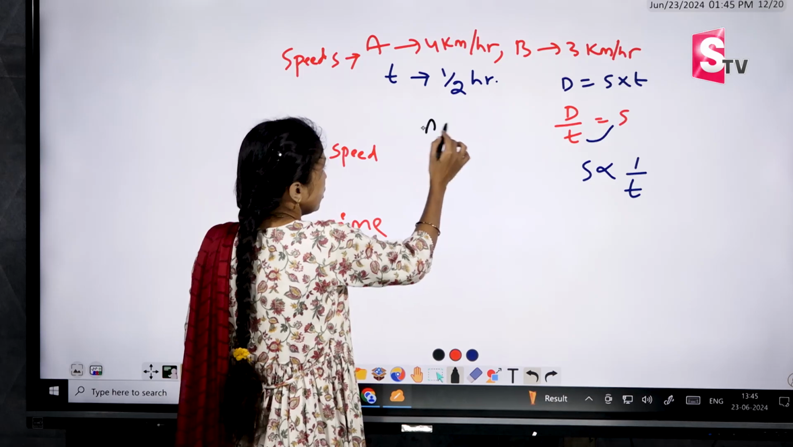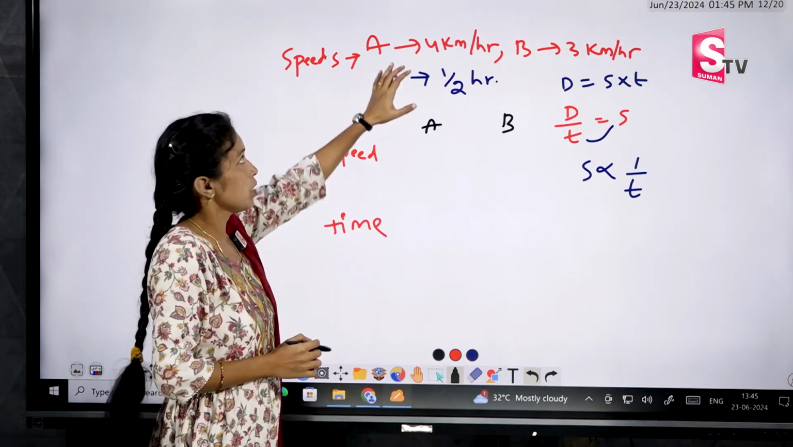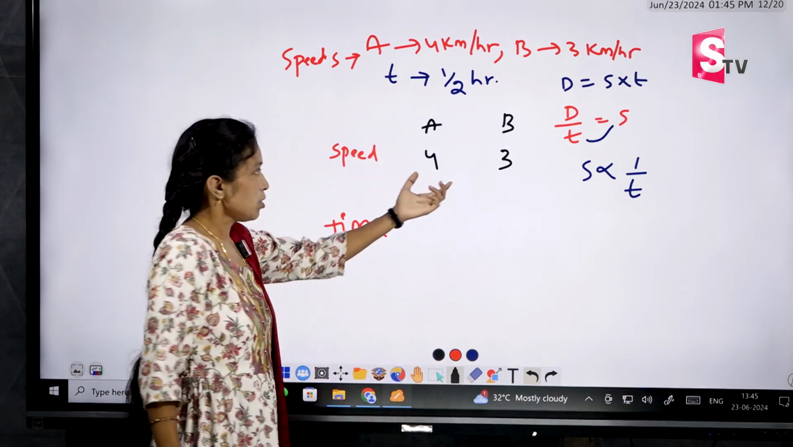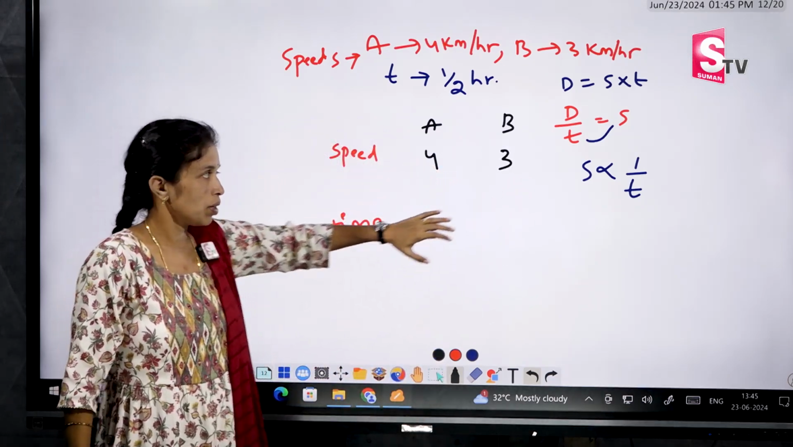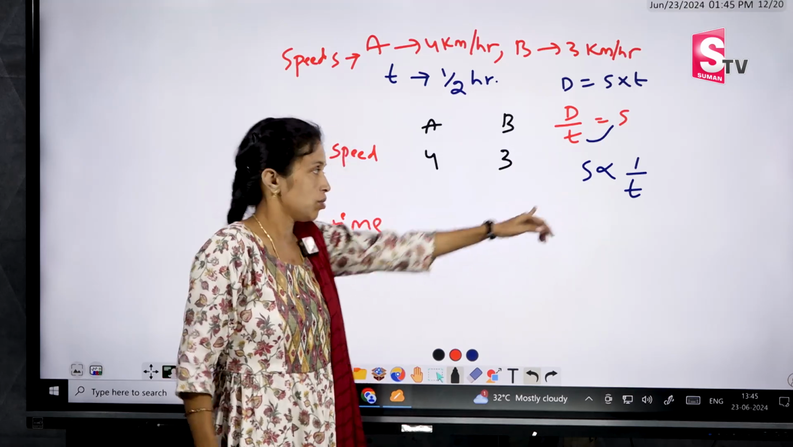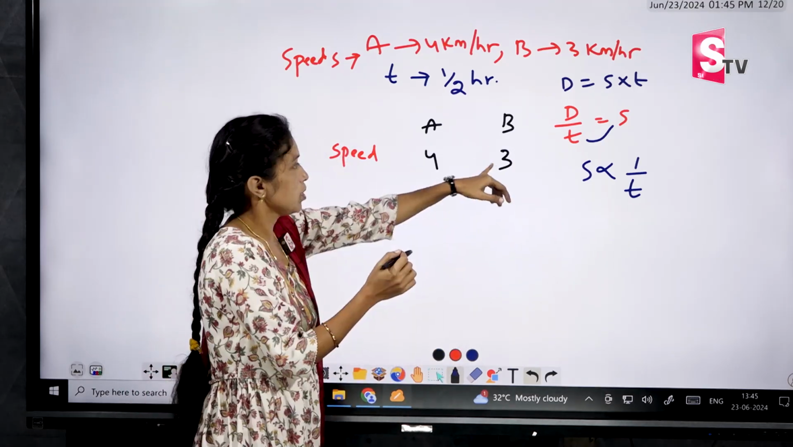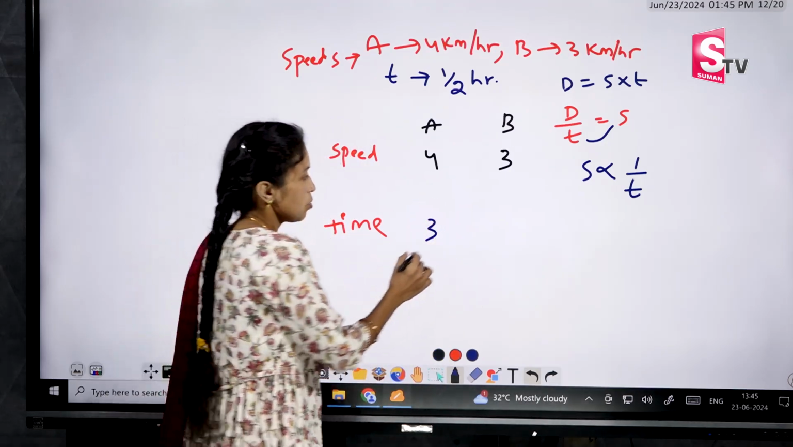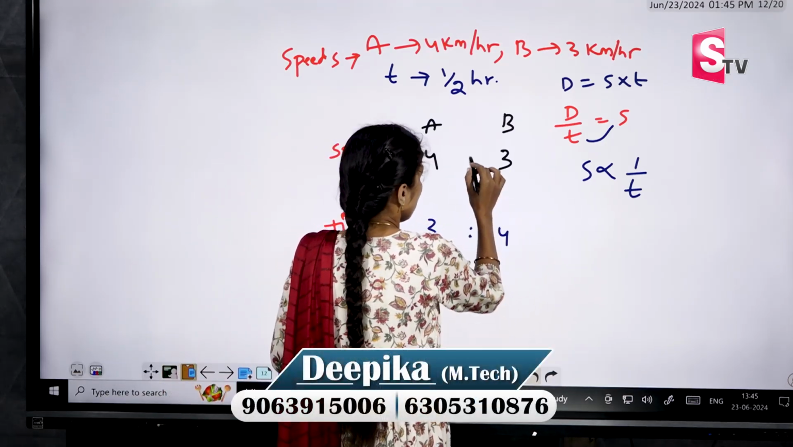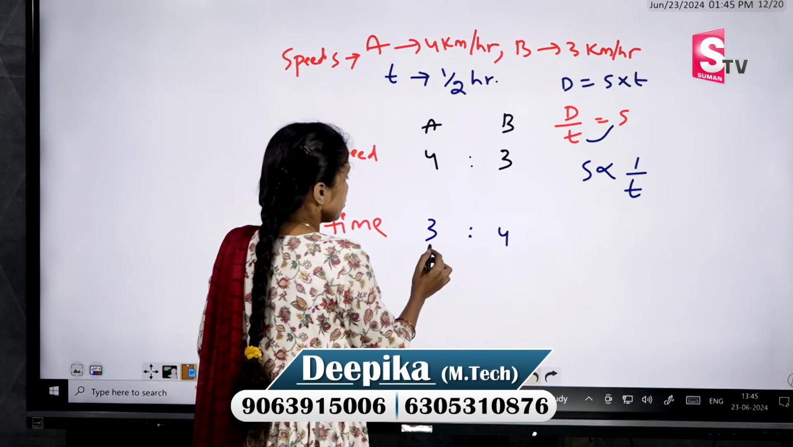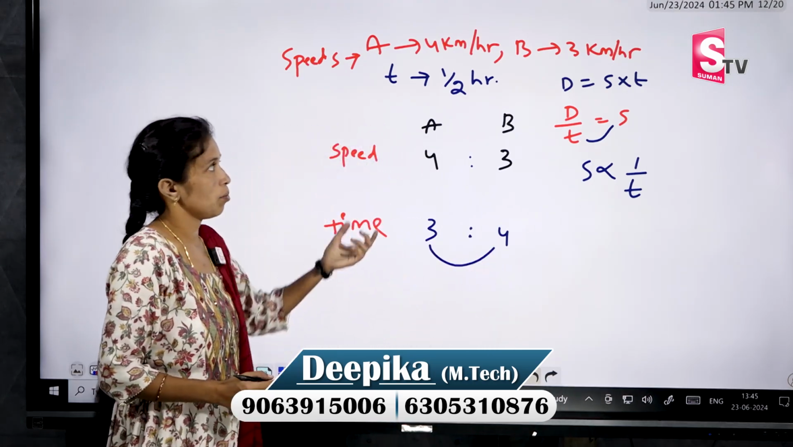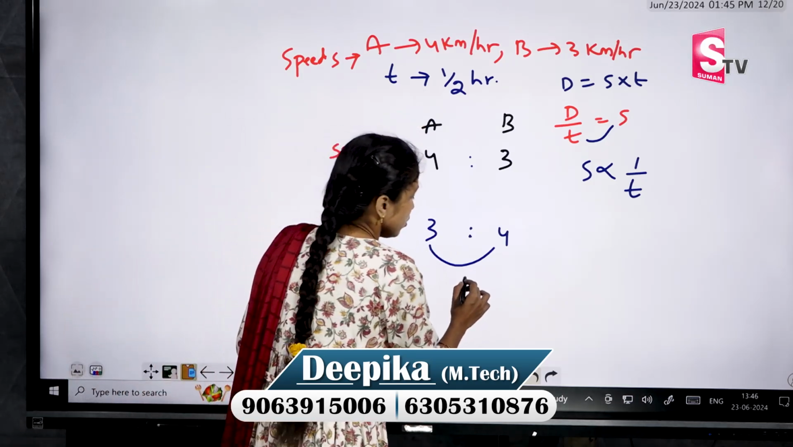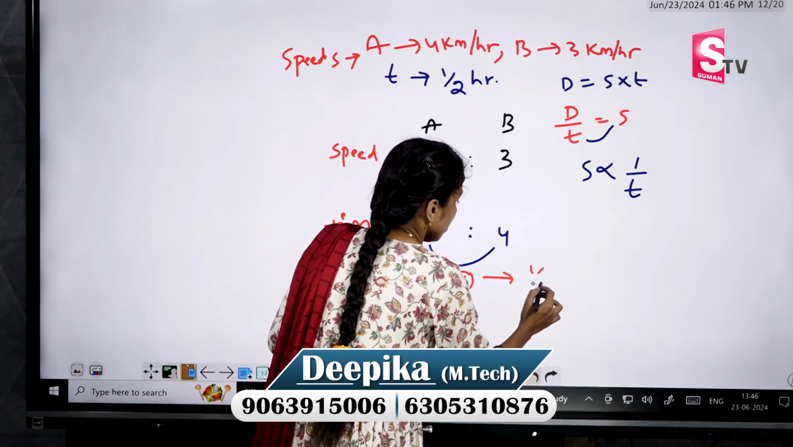Speed of A and speed of B. What is the A speed? 4. And what is the B speed? 3. If the speed is in 4:3 ratio, what about the time? It is inversely proportional. That means 4:3 becomes 3:4. Just the proportionality gets inverted. What is the difference between the times? See here, this is the time. The difference between the times he has given is half an hour. So, what is the difference here? One part is half an hour.